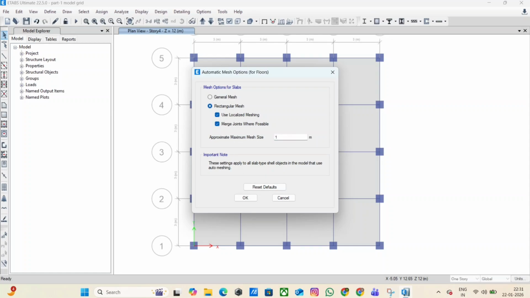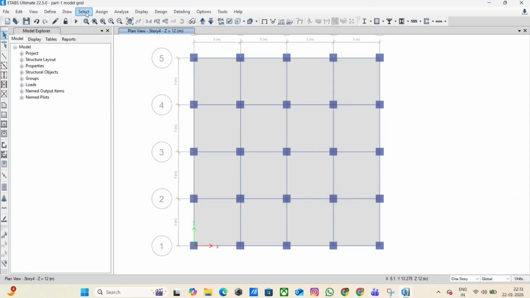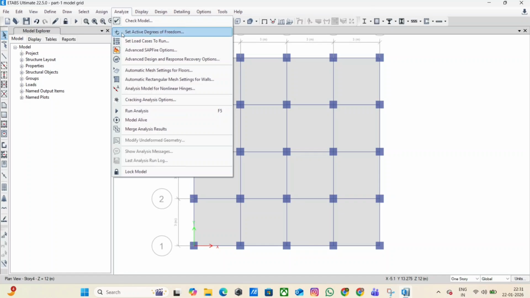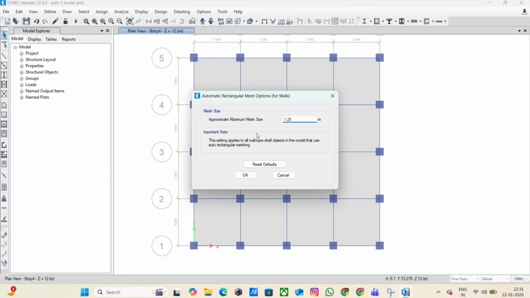In the next video, we will go deeper into interpreting seismic results, checking drift limits as per code, understanding modal shapes, and starting design verification.